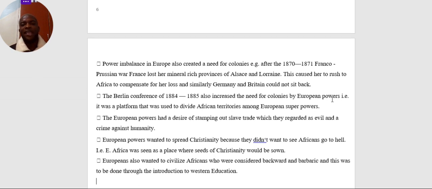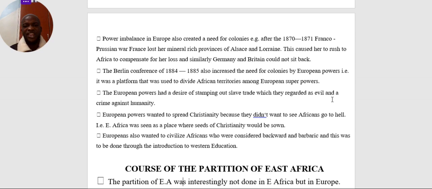The power imbalance in Europe also created the need for colonies in East Africa. In 1870 to 1871, France struggled with Prussia, under Napoleon III and Otto von Bismarck. Bismarck, the German Chancellor, confronted France in the Franco-Prussian War, and at the end of this war, France lost two important territories, that is Alsace and Lorraine.